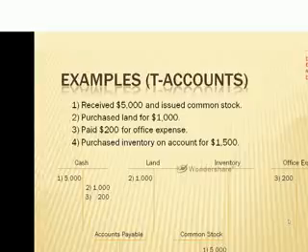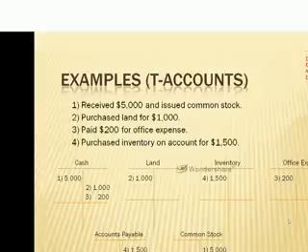Item number 4, we are going to purchase inventory on account for $1,500. Inventory is considered an asset, so we will increase our inventory, which means we have a debit. We are acquiring this inventory on account, so that means we're not paying cash for it this time. We are acquiring it on an account, which will go under accounts payable. If we look at our diagram, we know that liabilities, or our accounts payable, have a credit balance, and we are increasing it, so we will bring in the credit to accounts payable. As we have done this, you can see that we've labeled each account.